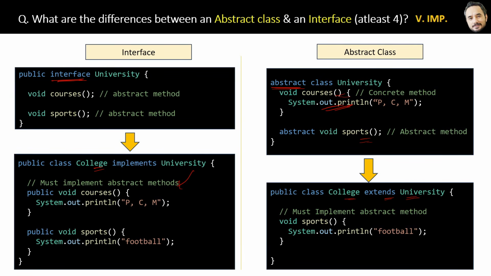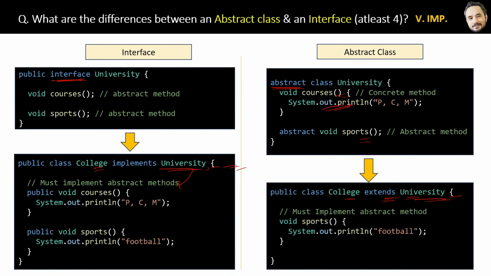Second difference is that interface supports multiple inheritance. Yes, here you can implement multiple interfaces. But abstract class does not support multiple inheritance. You cannot extend more than one base class, abstract class. So that is the difference.